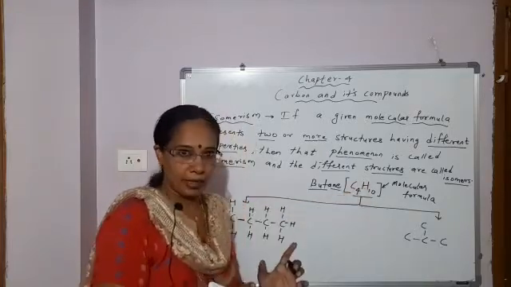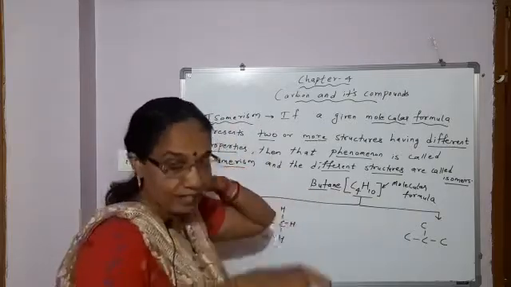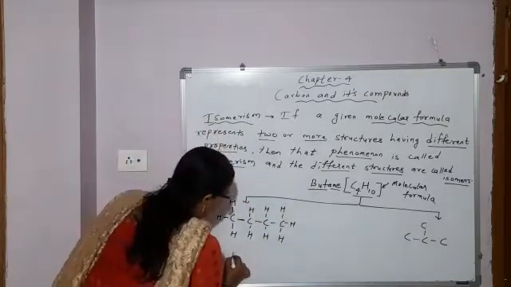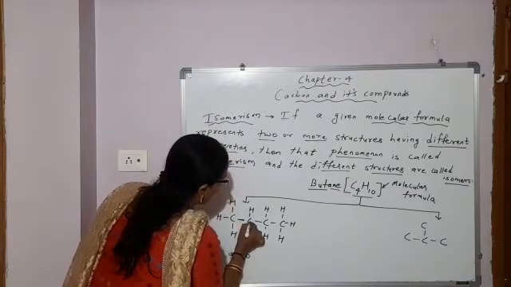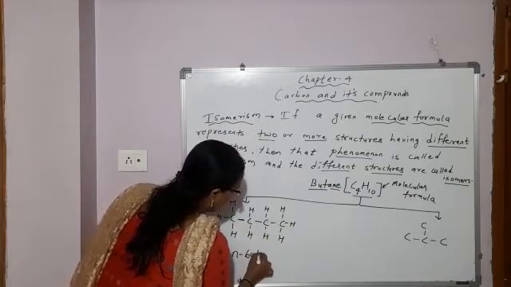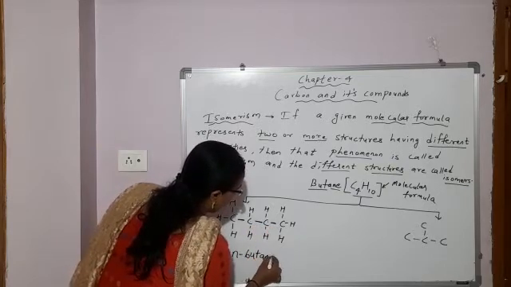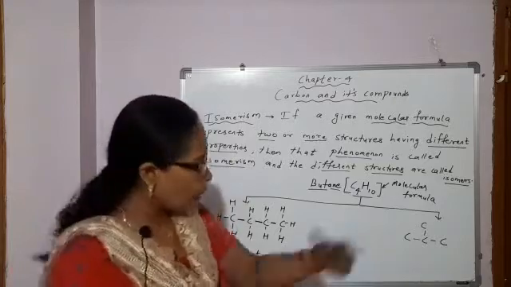So how will you name it? Because the carbon atoms are arranged in a straight chain, you will give the prefix. Prefix means first, normal, N. Then but. How many carbon atoms? 4. So but. And between carbon atoms, single bond. So N, normal butane. What is this? Normal butane. Now, come here.